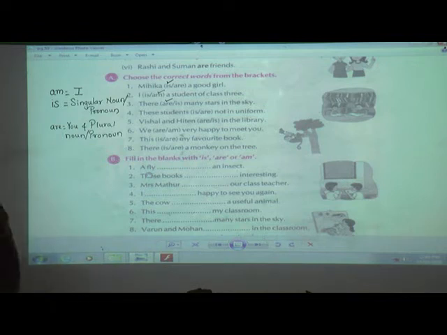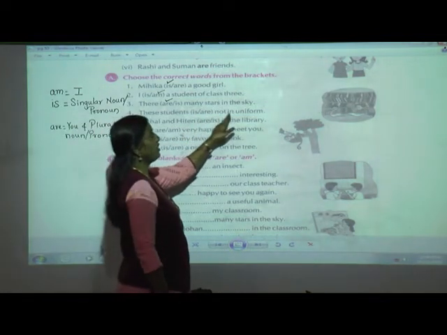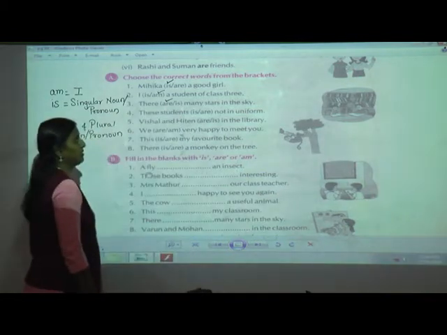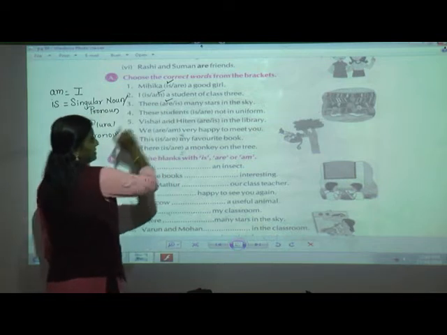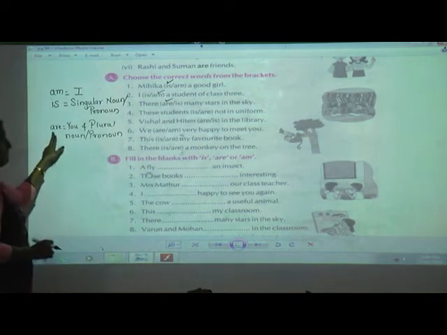These students are not in uniform. Yes, tell me what is this? It is a these students. Student shows that it is a plural. Yes, plural. Yes, are.